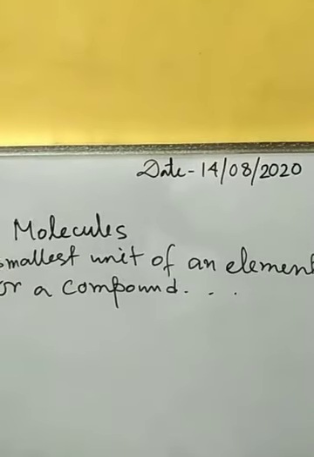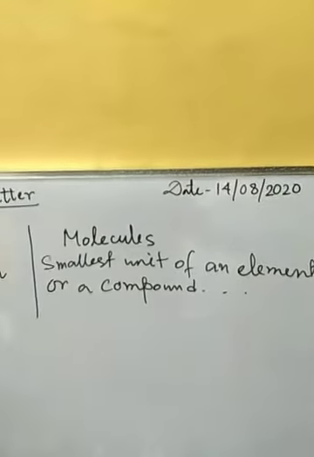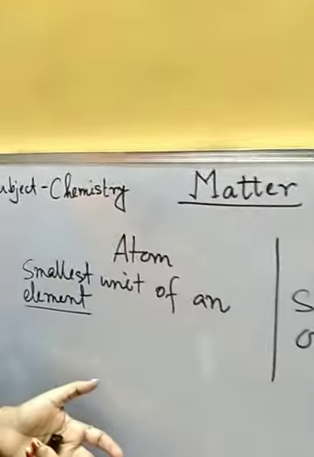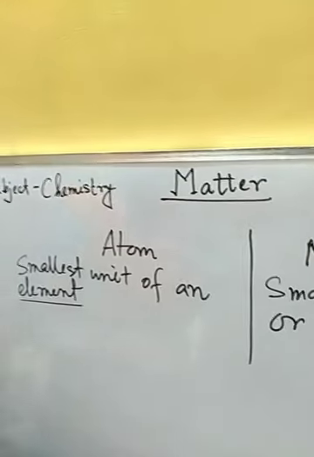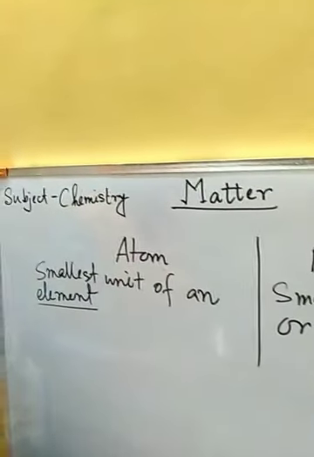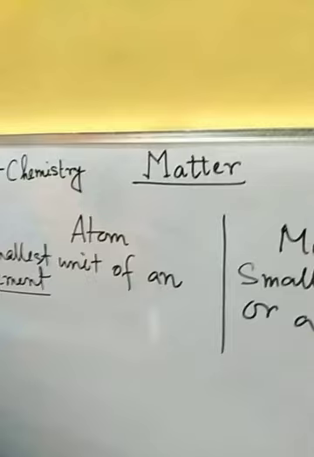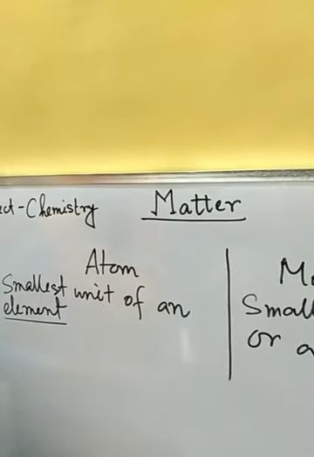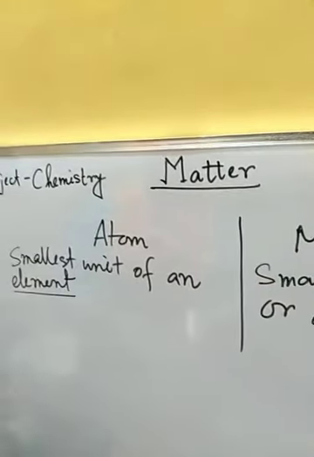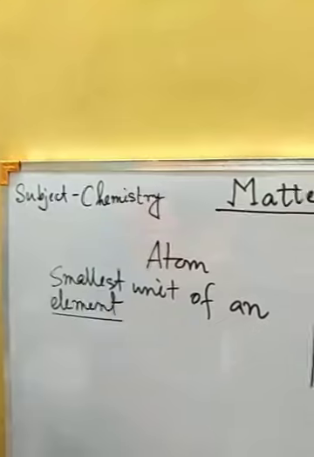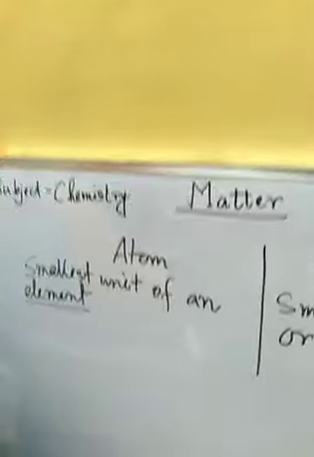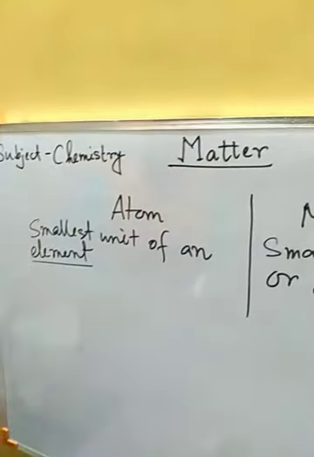Now as atoms are not having the proper electronic configuration or stable electronic configuration, they cannot exist independently. Atoms cannot exist independently because they are unstable. Atoms are generally unstable because they are single and they are not having the proper electronic configuration or stable electronic configuration. So